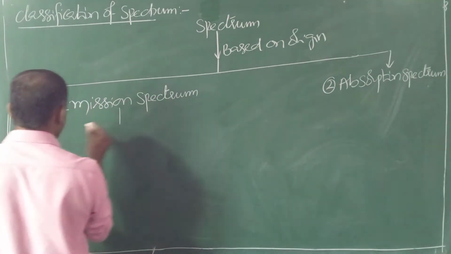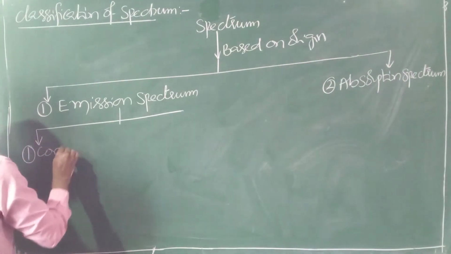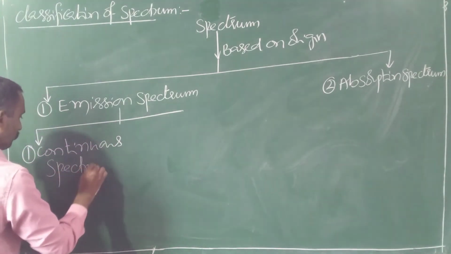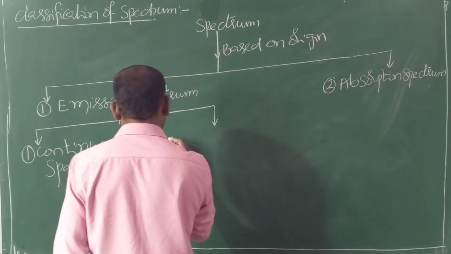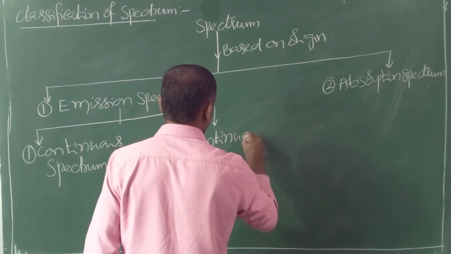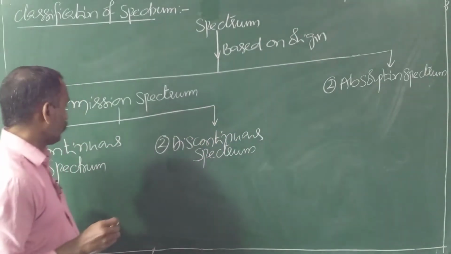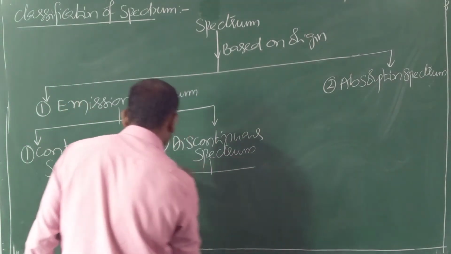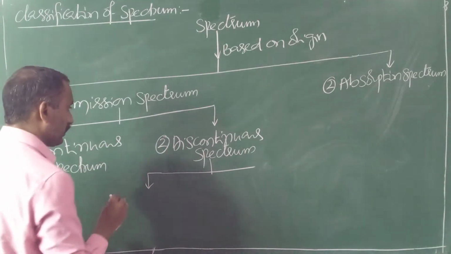Further, this emission spectrum is classified into two types. One is continuous spectrum. Second one is discontinuous spectrum. So emission spectrum has two types, continuous and discontinuous. In the continuous spectrum, no further classification. In the discontinuous spectrum, further two types.